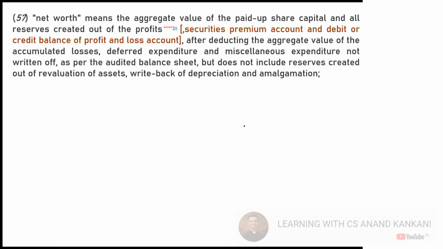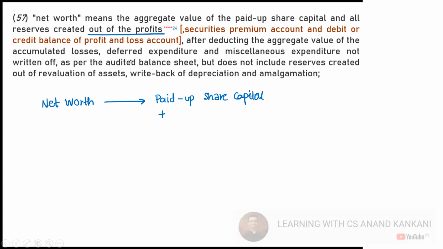Then we have the definition of net worth. The definition of net worth is important. In a lot of places you will have to calculate the net worth of the company, so it is better we put it in tabular format. So what is net worth? Net worth is the aggregate value of the paid up share capital. So you will have the paid up share capital, plus all the reserves created out of profits.